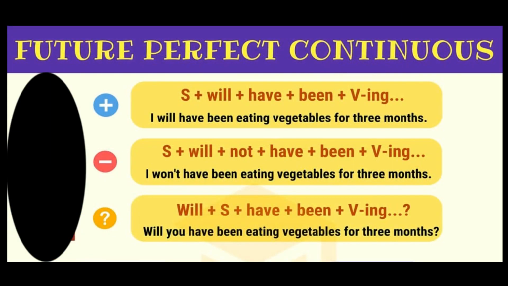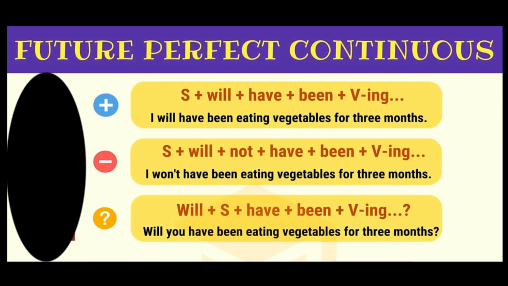See the structure of the sentence of future perfect continuous. I will have been eating vegetables for 3 months. Subject plus will have been plus verb ing. I won't have been eating vegetables for 3 months. Subject plus will not have been plus verb ing form.